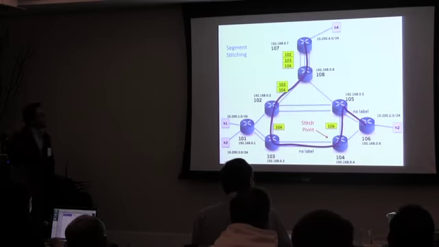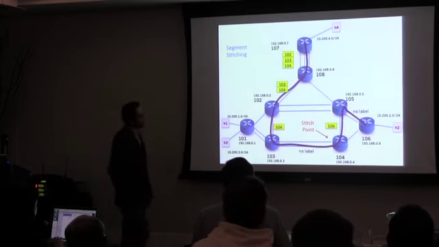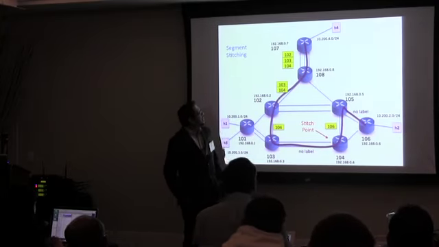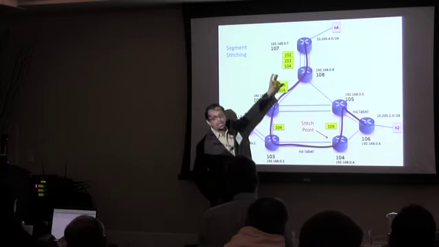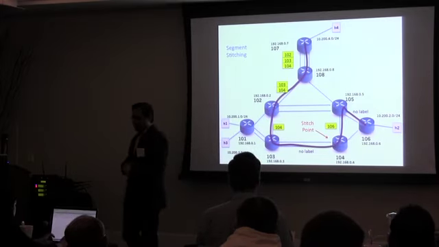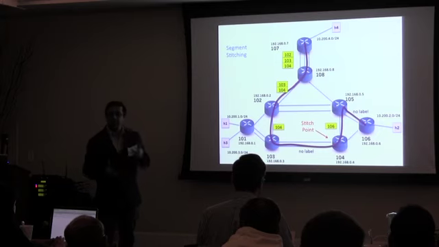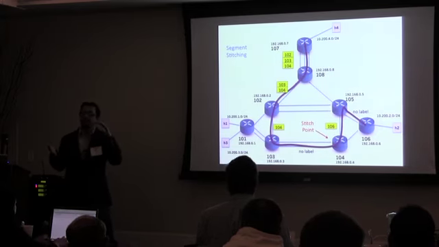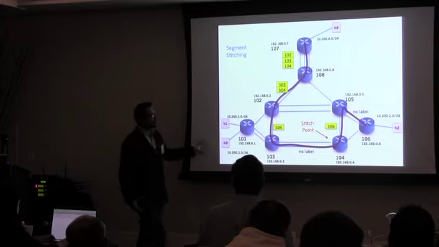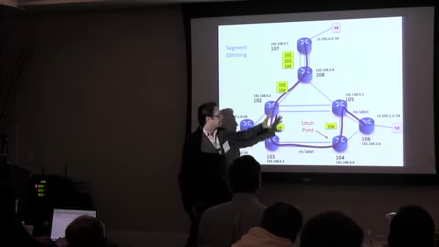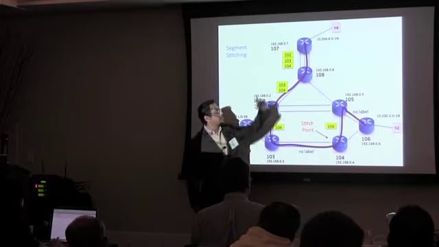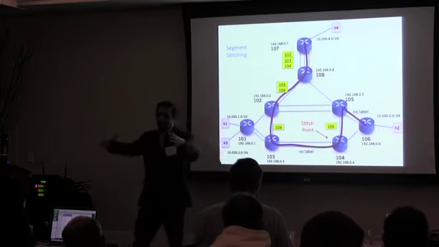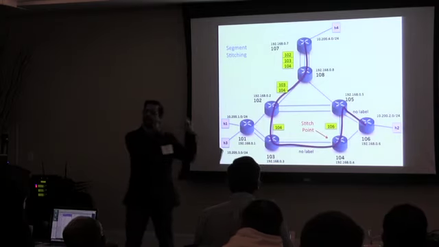And finally, we do things like this, which we call segment stitching. For example, you can create a really long-winded tunnel that requires a big label stack. And the thing with hardware is sometimes deep label stacks are not supported. Maybe there's a limit of 2 or 3 labels that you can push on. And notice, all of these tunnels in segment routing, the entire path that is taken through the network is completely determined at the source because it's a source routing paradigm, right? So the entire path through the network is determined by the labels that you push at the source.